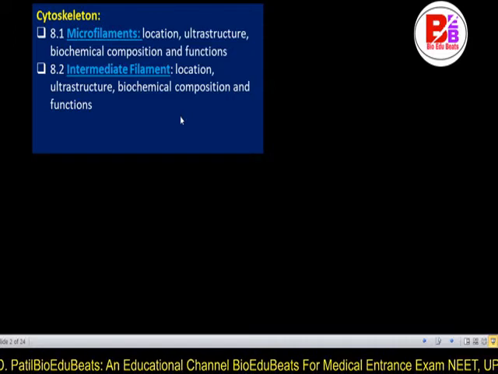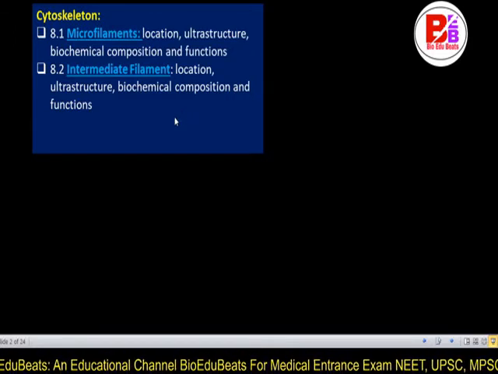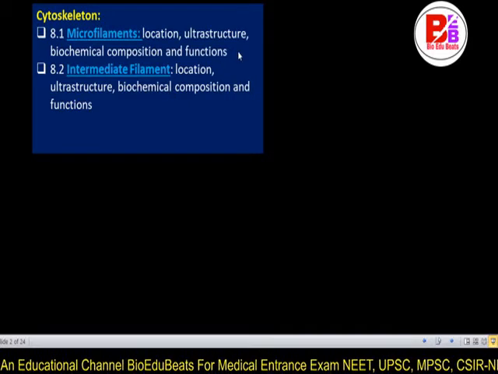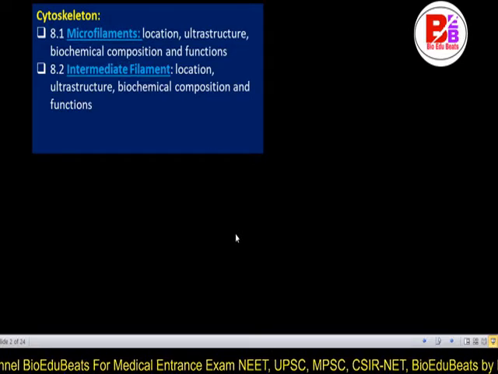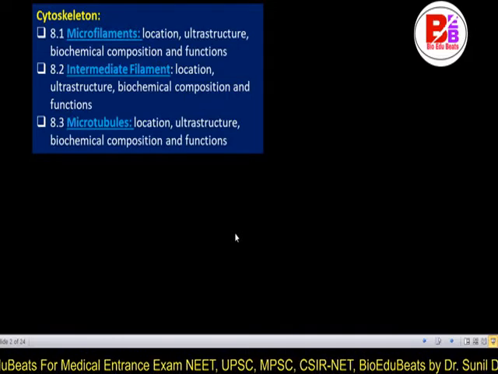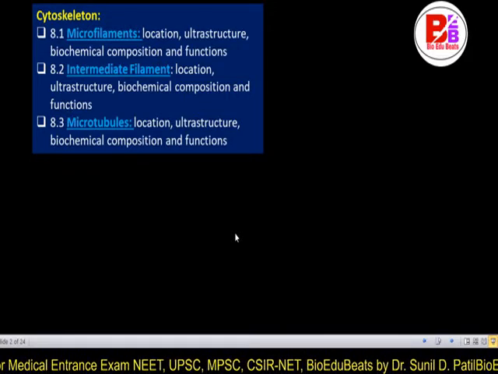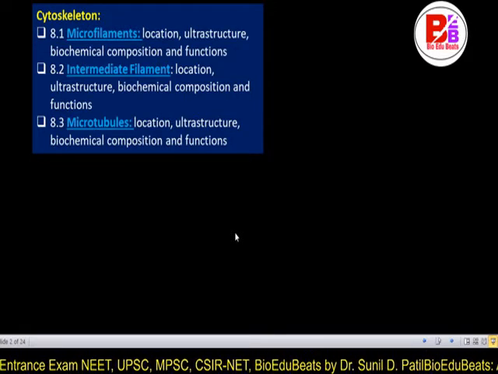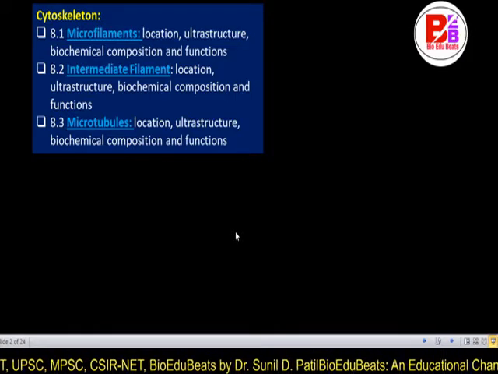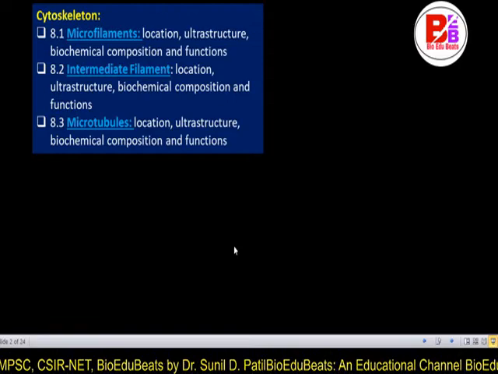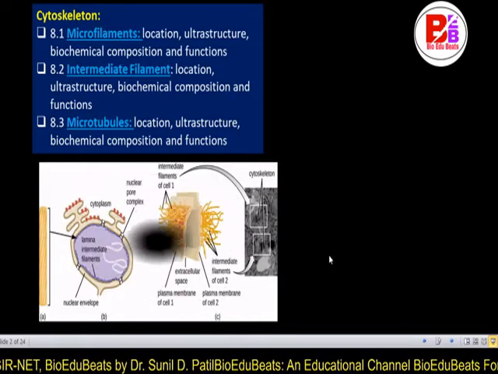We are going to see these points. The first point is the microfilament: location, ultrastructure, biochemical composition and functions. Then the intermediate filament, the same things, and the microtubules: location, ultrastructure, biochemical composition and function. So microtubule, microfilament and intermediate filament we are going to study in detail in this video.